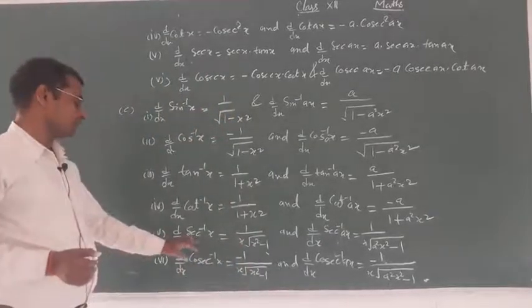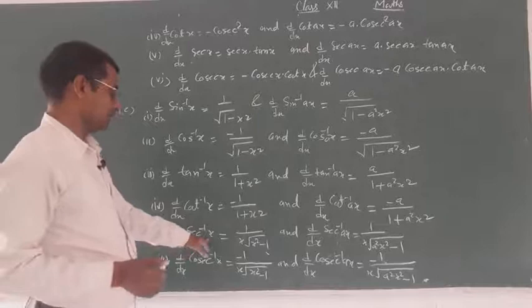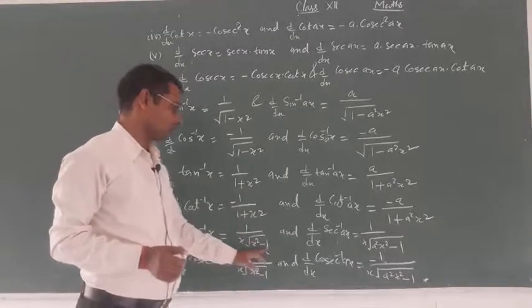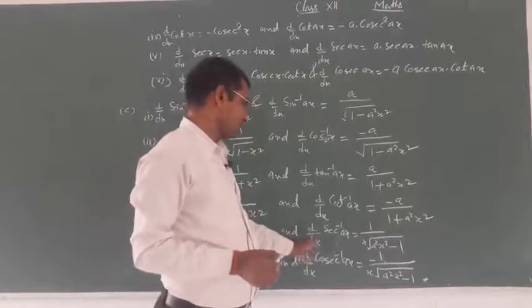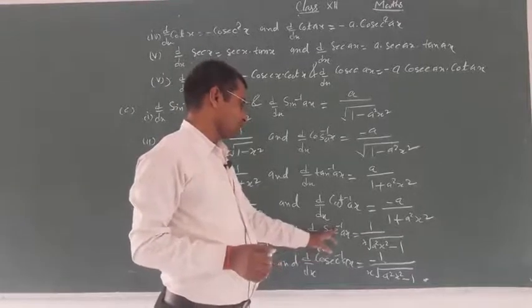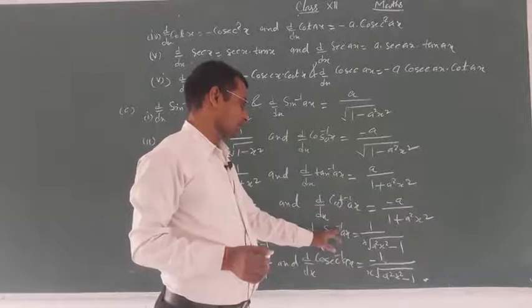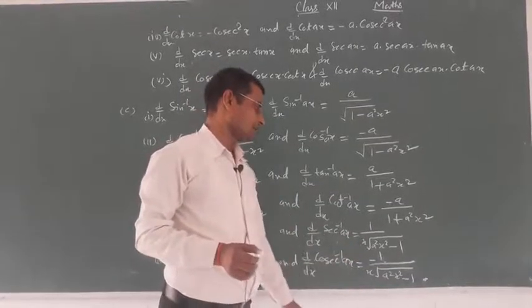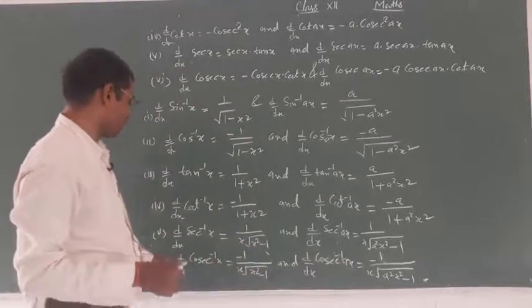Derivative of sec inverse x is 1 upon x root x square minus 1, and also derivative of sec inverse ax is 1 upon x root a square x square minus 1.